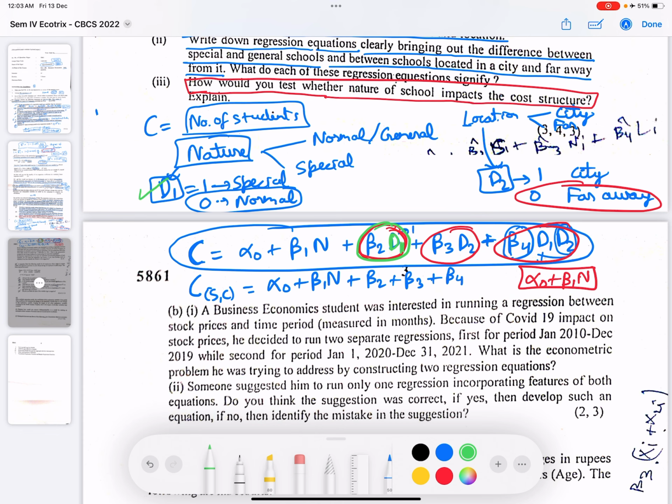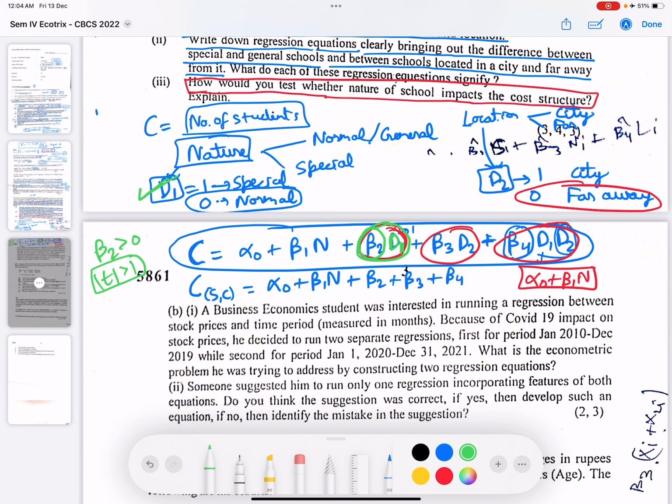So if beta 2 is greater than 0 and its t value is coming out to be greater than 1, that is, if the coefficient of d1, which is beta 2, is coming out to be statistically significant and greater than 0, this would mean the cost of a special school would be higher, right?